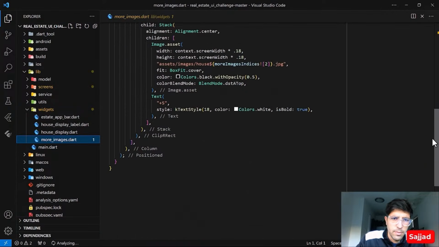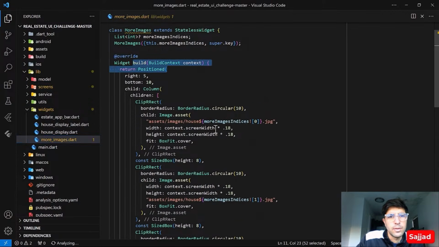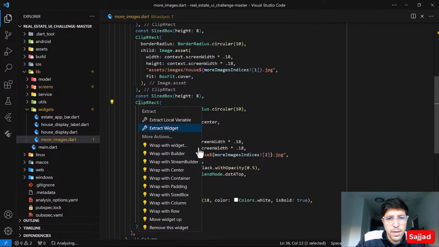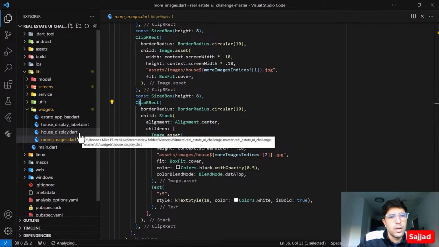Again, as I mentioned for the other feedback, within the build method we are having a lot of code written inside the build method. This is not a very good approach. We could extract it outside to make it more maintainable. Right now, this is for some image, so we could extract it outside and give it a name, and then we call it from within the build method.